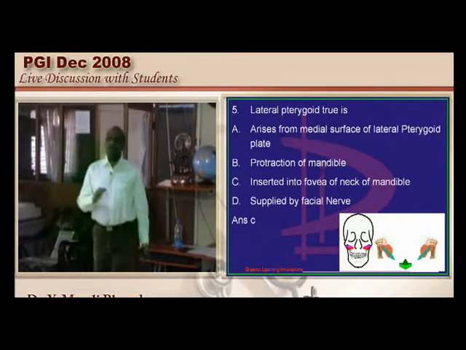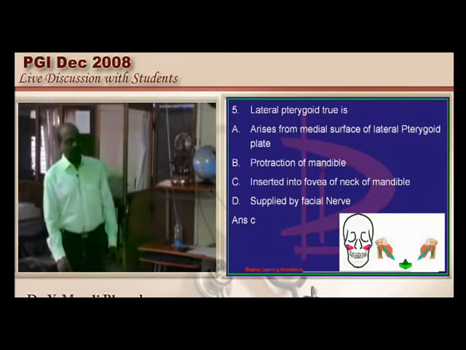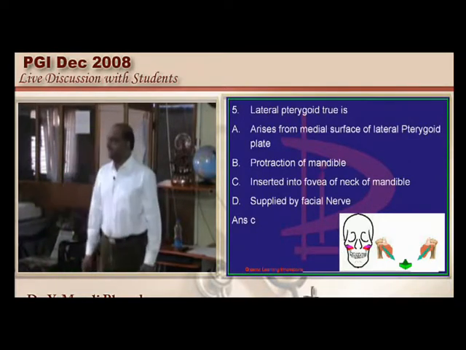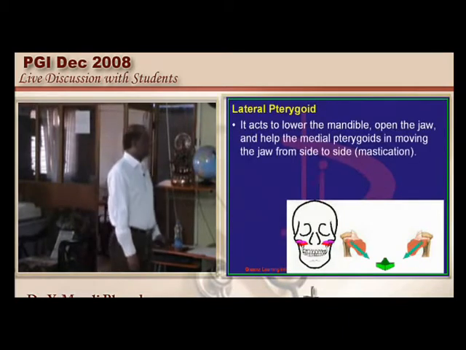Now lateral pterygoid versus medial pterygoid. What is the nerve supply? What is the specific action? Mechanism of action is a favorite topic.